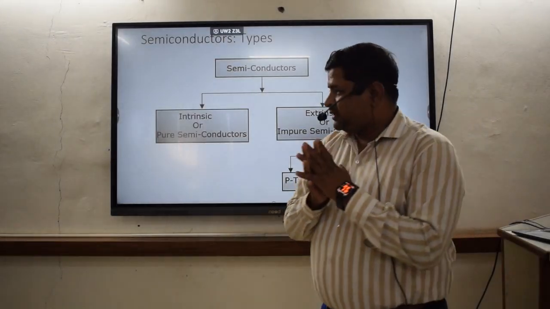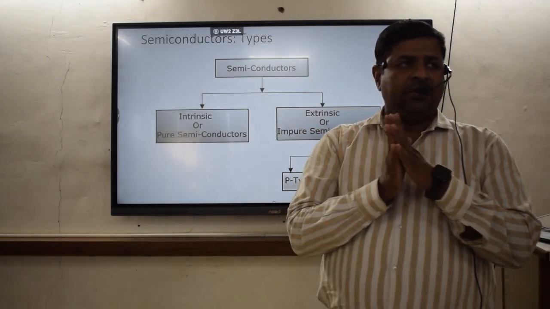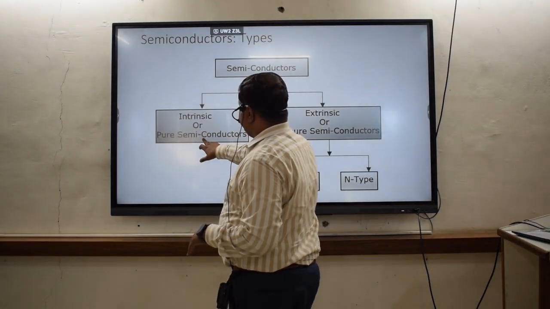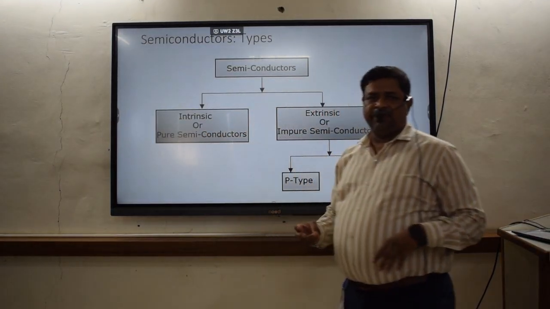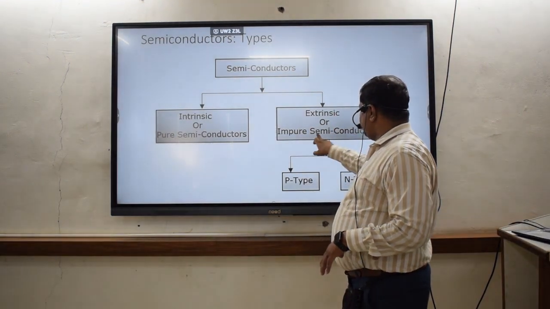If you see the types or classification of the semiconductors, they are basically classified into intrinsic, that means pure semiconductors like silicon and germanium, and extrinsic, which are impure semiconductors.